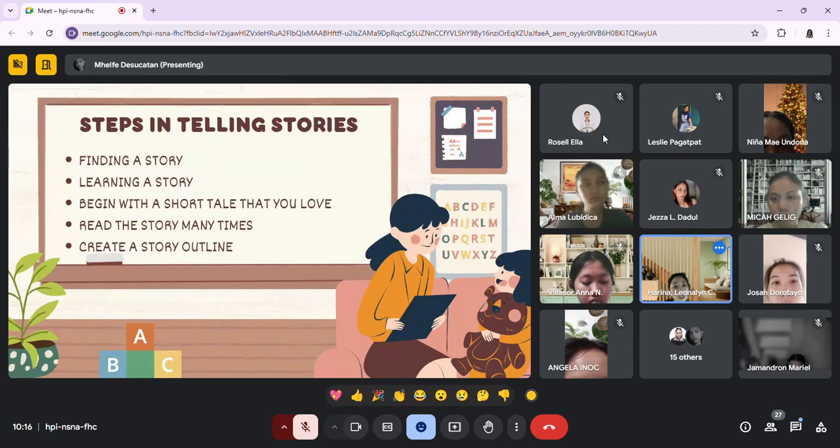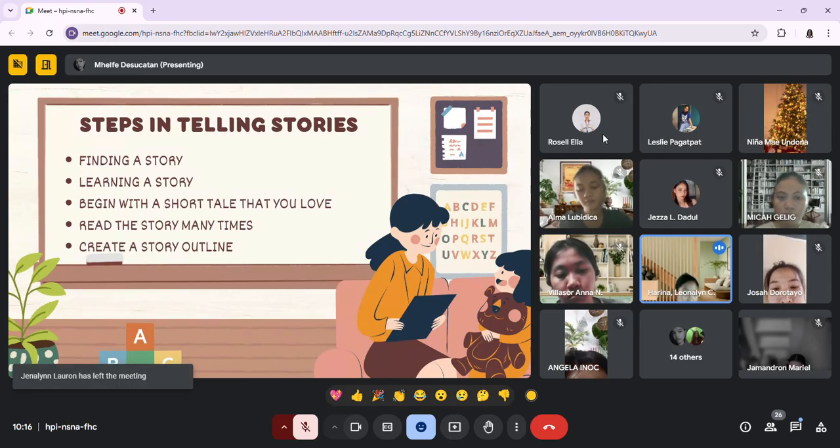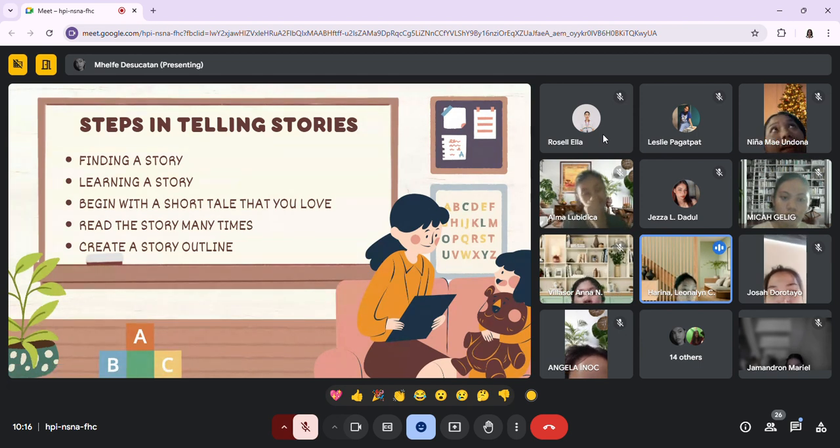So, for example, if you are teaching about plants, you could choose a story about a seed that grows into a big tree. So, you will begin your story with how a seed is planted in the soil, the conditions that are needed for a seed to sprout, such as water and sunlight. And you will also include how a tiny stem emerges from a seed and the role of leaves in photosynthesis. And lastly, you can highlight in the story the growth of the tree, its root and trunk, and also its branches.